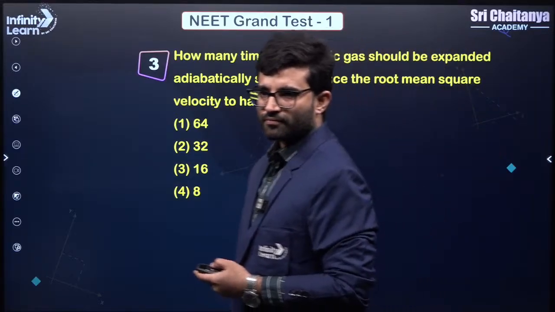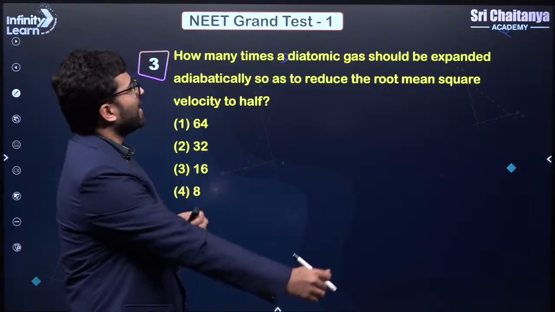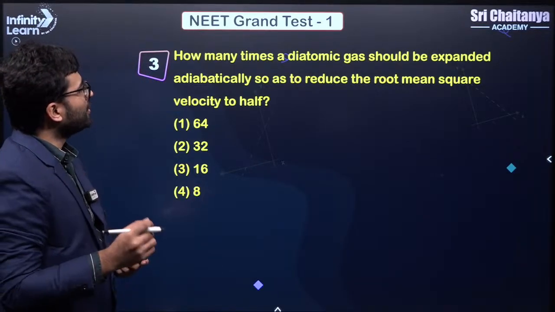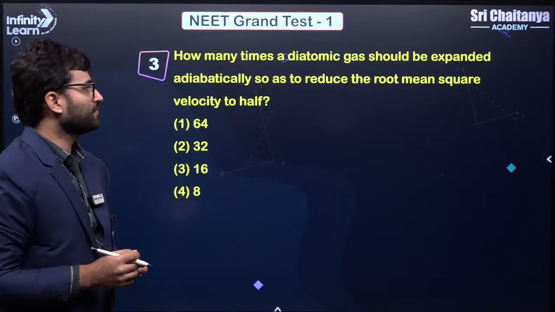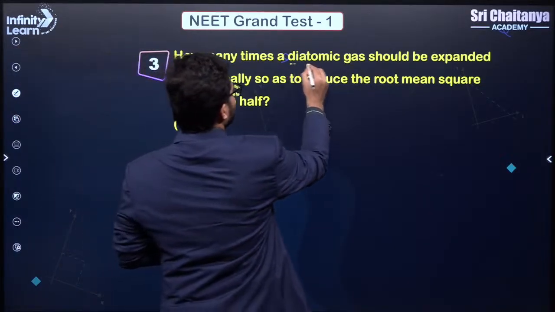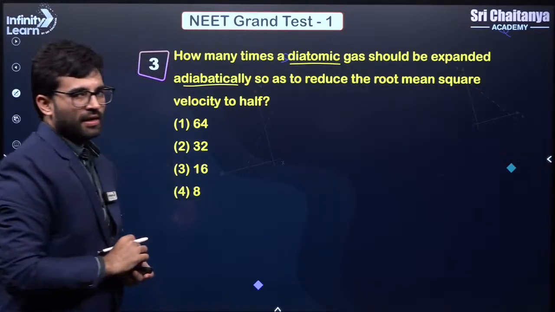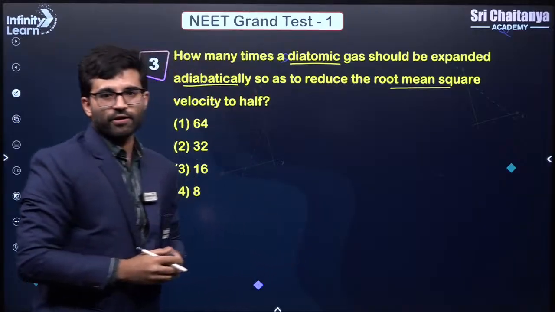Third question. So what is the third question? Third question is: how many times a diatomic gas should be expanded adiabatically so as to reduce the root mean square velocity to half, right? This is what is given to us. So again, we'll focus on the terms. We have a diatomic gas, adiabatic is the process, and we have the information about the root mean square velocity, or the VRMS.